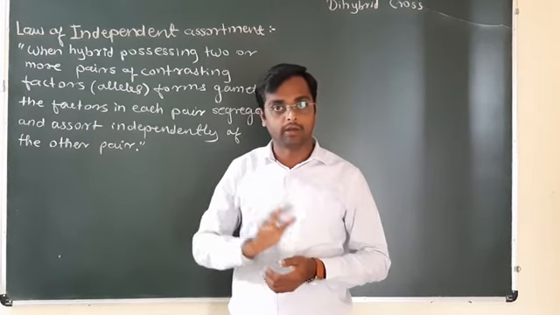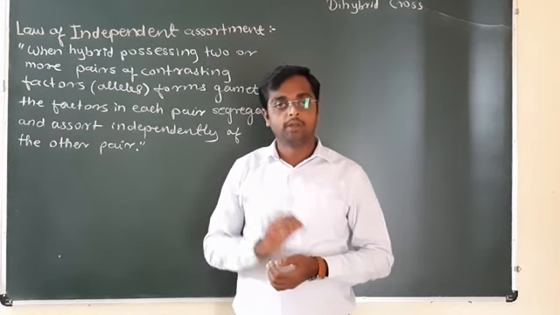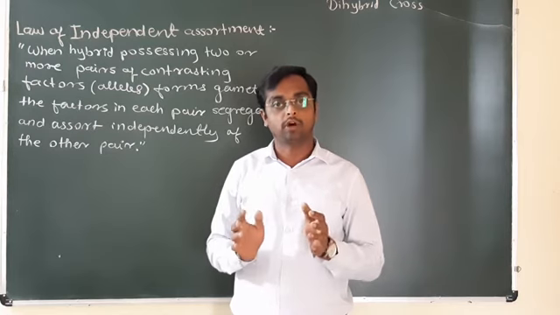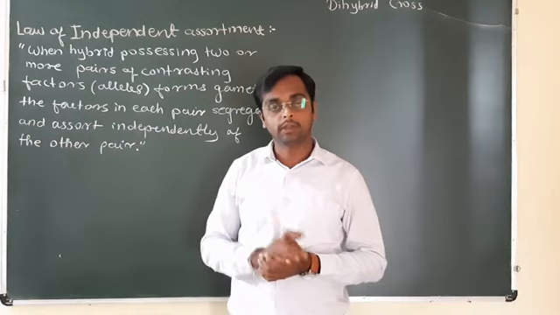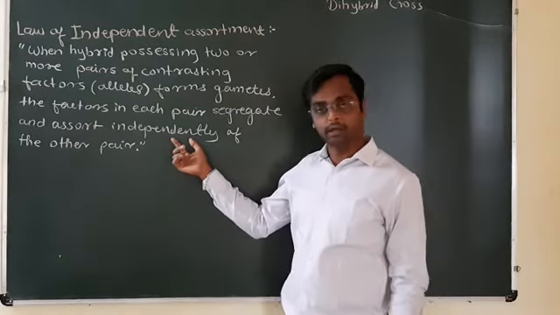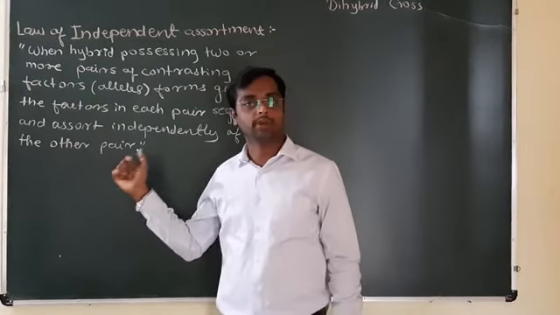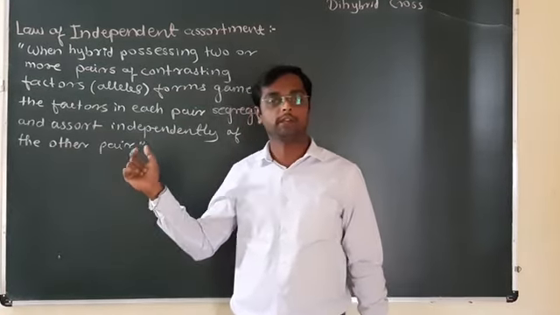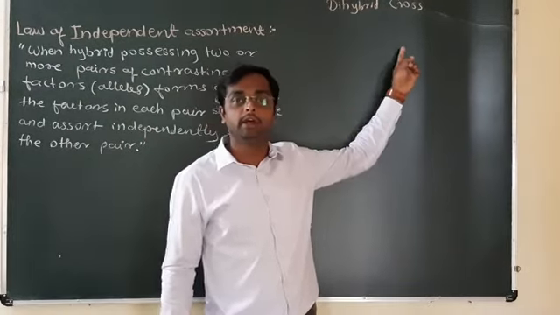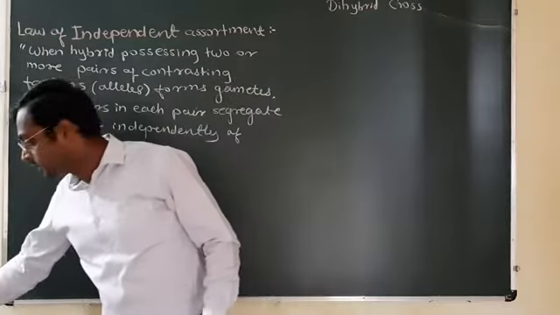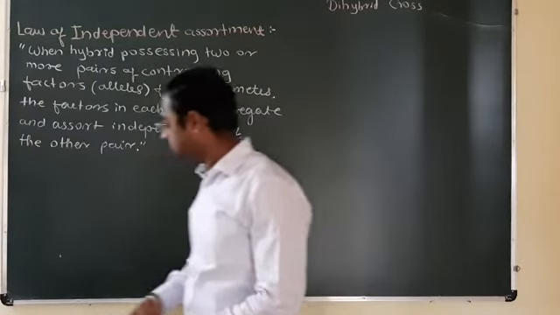The gametes or factors combine with different gametes in new combinations, independently of the other pairs. There is no influence of any pair over any other factor. Understood? This law can be well explained with the help of a dihybrid cross. Let us study the dihybrid cross.